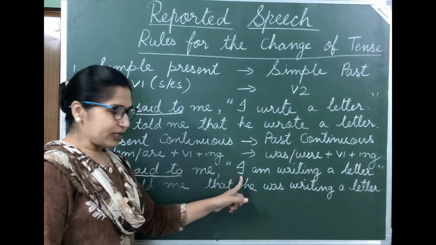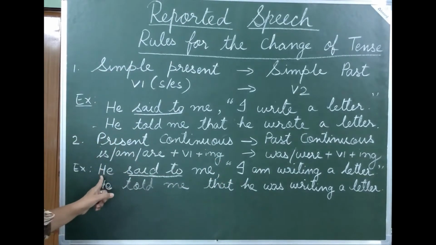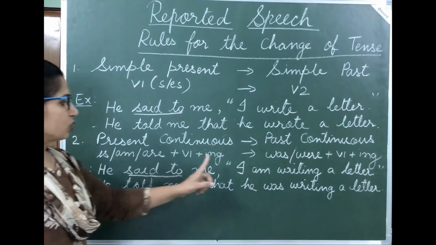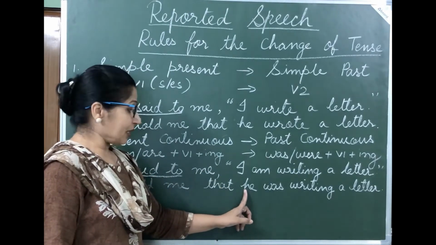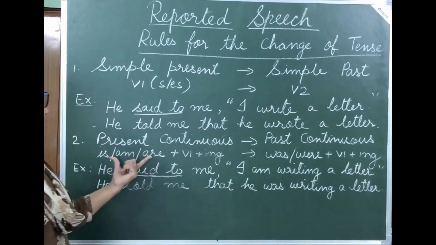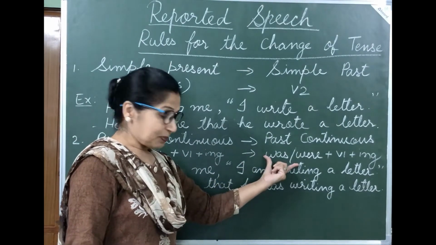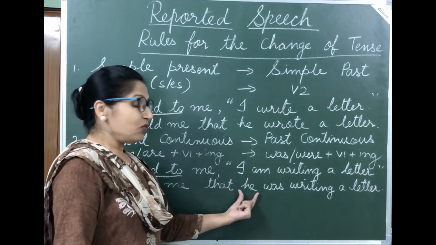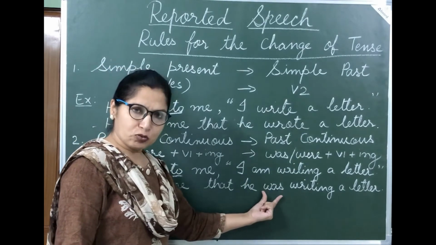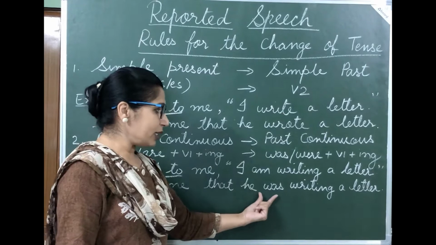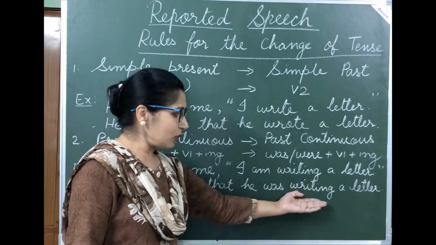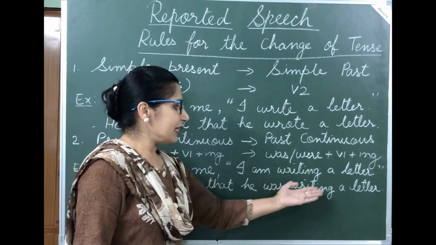Now I, first person, changes according to the subject of reporting verb. So here we'll write he. Now am, are changes into was or were. So here with he we use was because he is singular, and after that copy down the remaining portion.